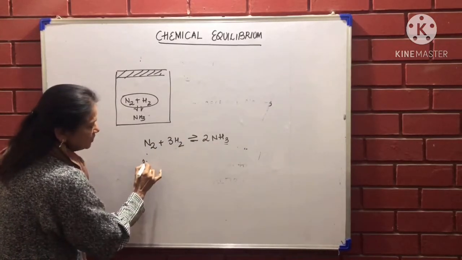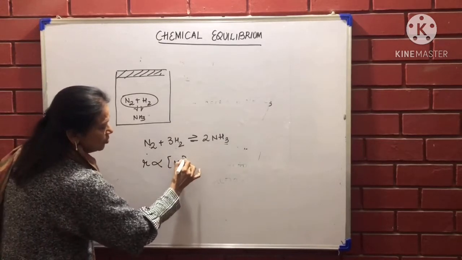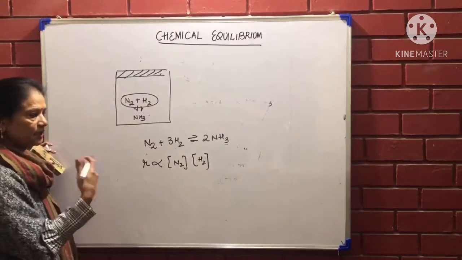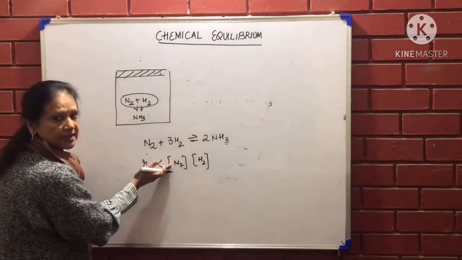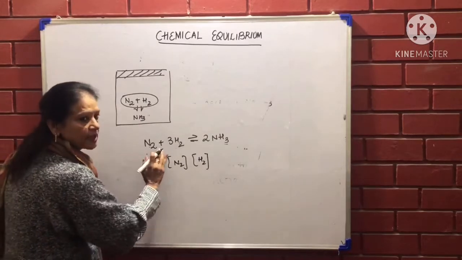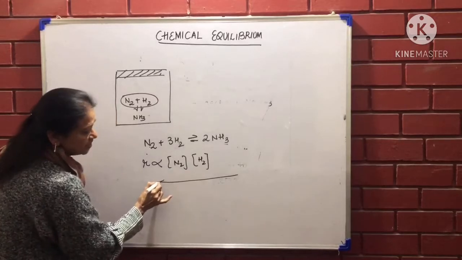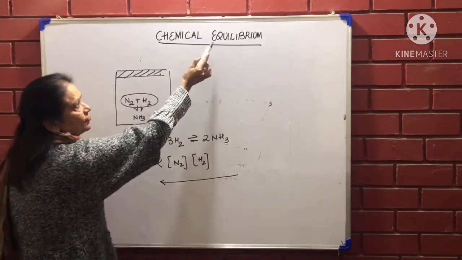So the rate of the reaction is only depending upon the concentration of nitrogen and the concentration of hydrogen. Gradually, product will start being made. This will become less. So the reaction will start becoming slower on this side and ammonia will start changing into nitrogen and hydrogen. So we are talking of equilibrium.